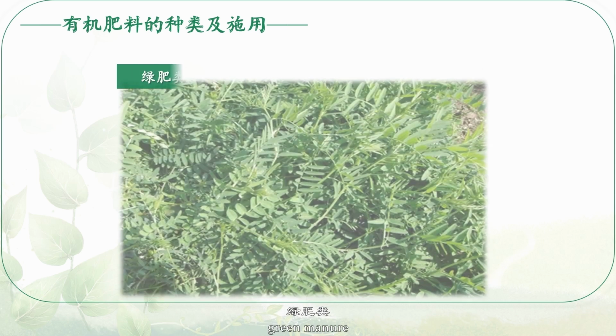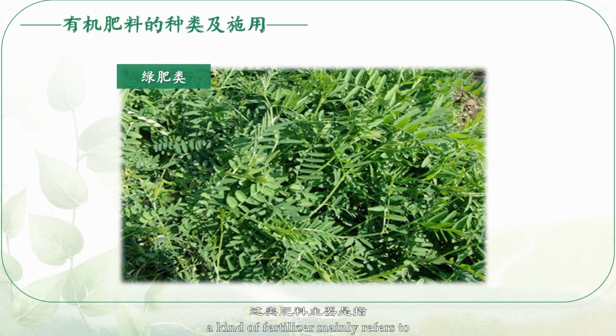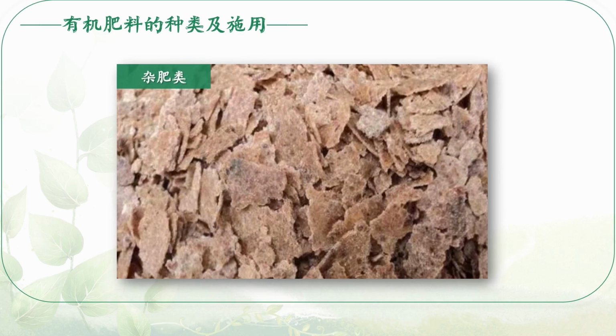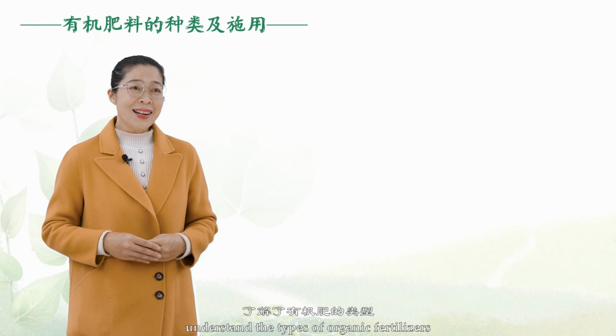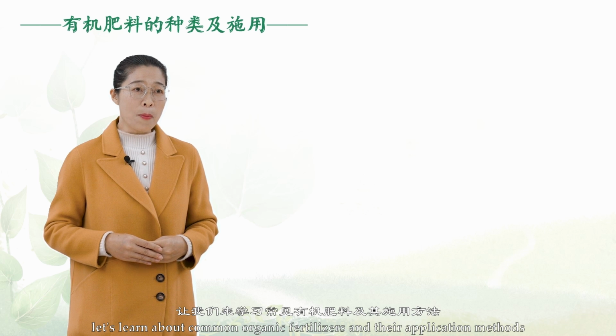Green manure mainly refers to the whole plant and plant residues that are directly turned into the soil and used as fertilizer. Miscellaneous fertilizers include all kinds of organic wastes that can be used as fertilizers. And commercial organic fertilizer. Now you understand the types of organic fertilizers. Next, let's learn about common organic fertilizers and their application methods.